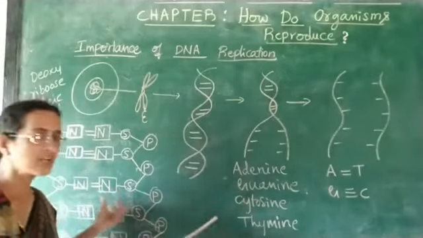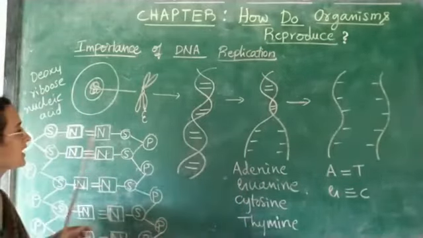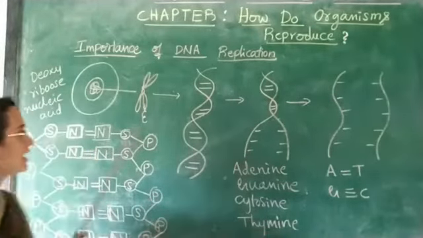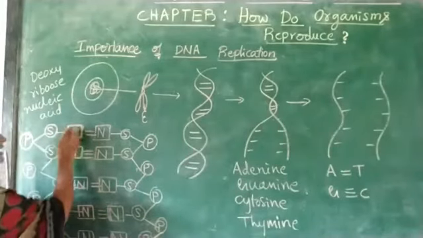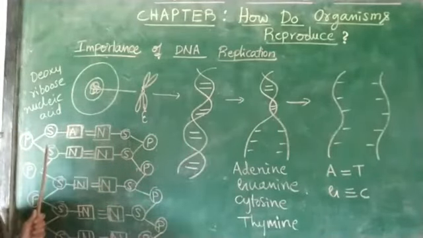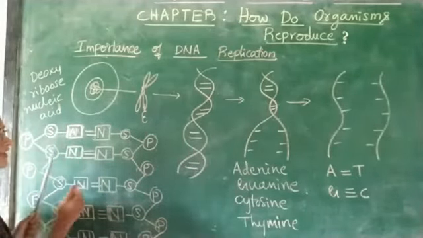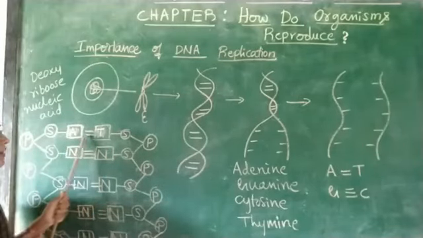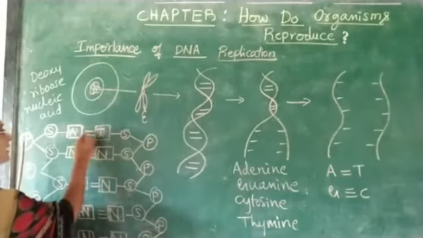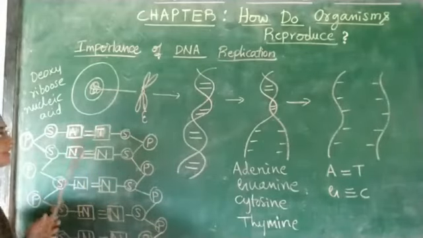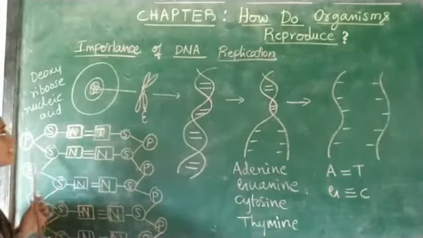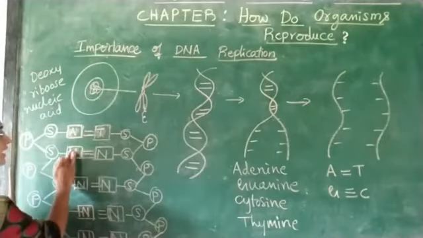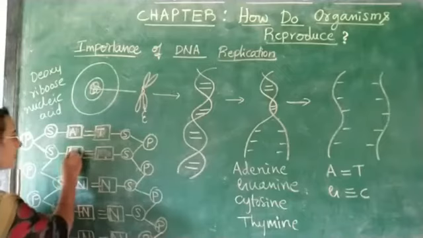Here there is one special feature of DNA. Adenine always pairs with thymine. So if I say nitrogenous base A, it always pairs with T, thymine. Between them you find a chemical bond consisting of a hydrogen bond, and here you can see a double bond.